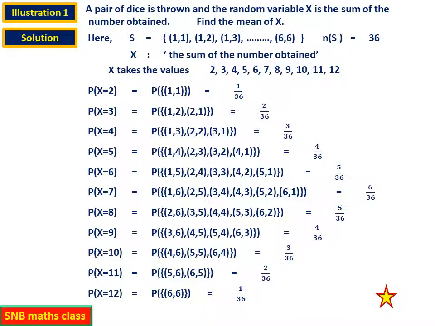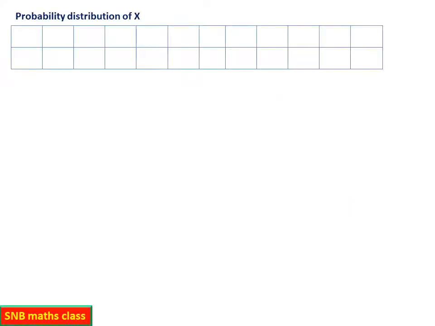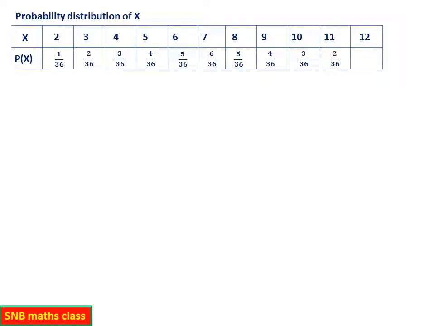Therefore now you have to use the formula for mean. So let us proceed. Now let us have the table first. So this is what we did actually. X values are 2, 3, 4, 5, 6, 7, 8, 9, 10, 11 and 12. So these are the values. Corresponding probability is 1 by 36, 2 by 36, 3 by 36, 4 by 36, 5 by 36, 6 by 36, then 5 by 36, reverse 4 by 36, 3 by 36, 2 by 36 and 1 by 36.